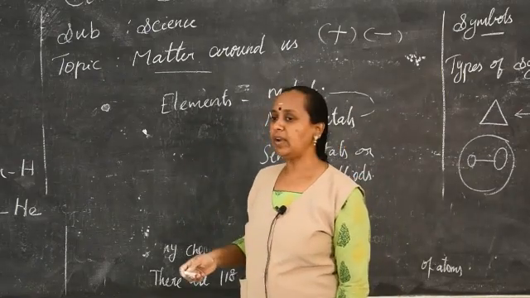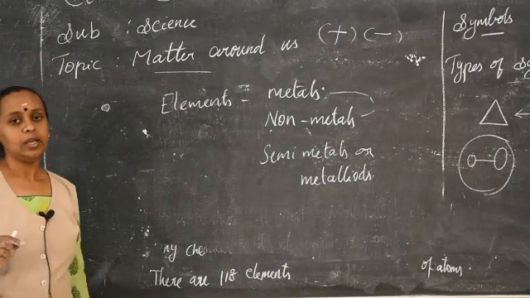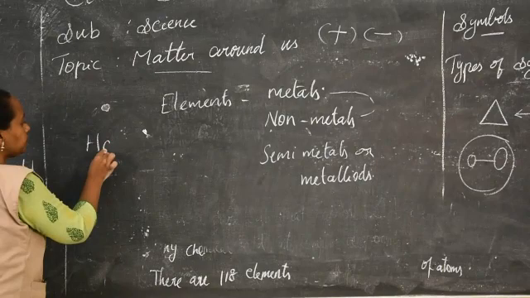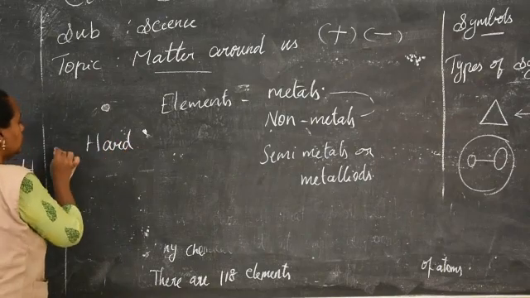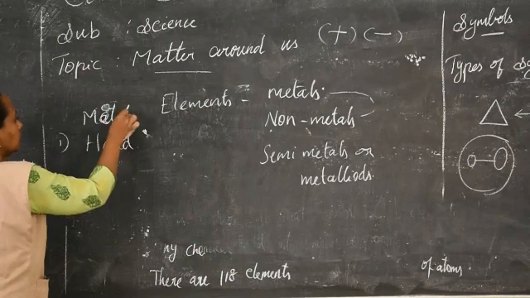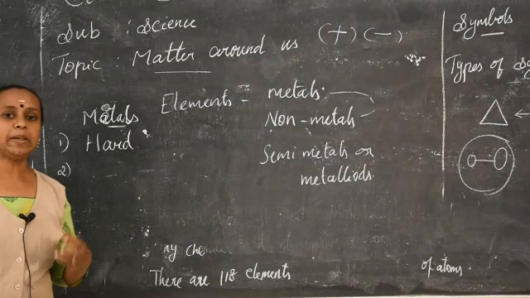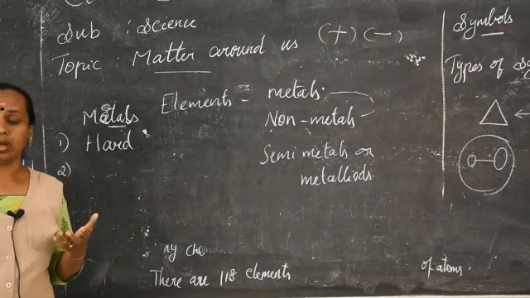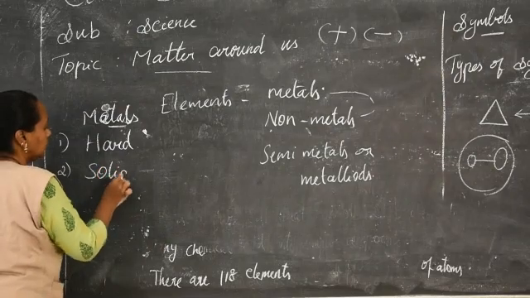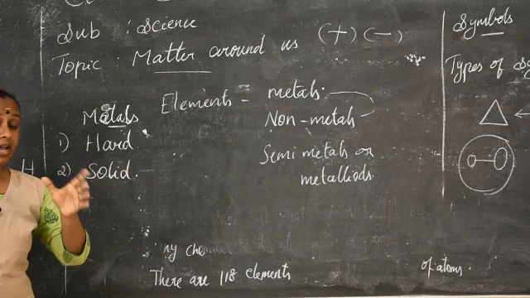Here, when I take an iron sheet, will it be hard or soft? I hear that you are saying it is hard. So it is hard. So the metals are hard. And what about the temperature? Will it be solid or liquid at room temperature? It will be solid. I'm just saying with iron.